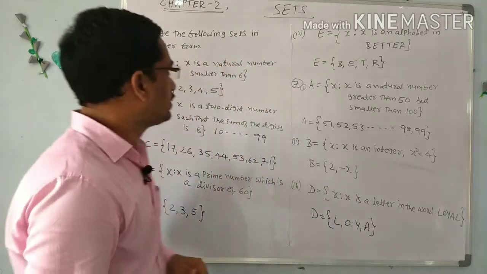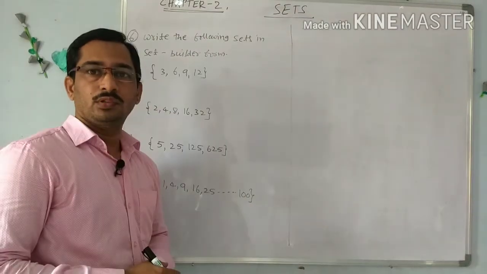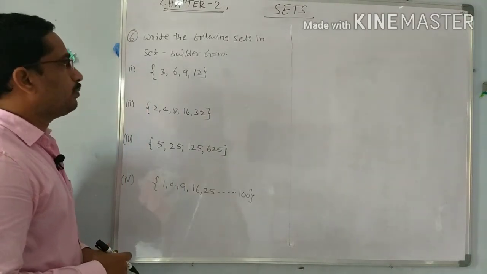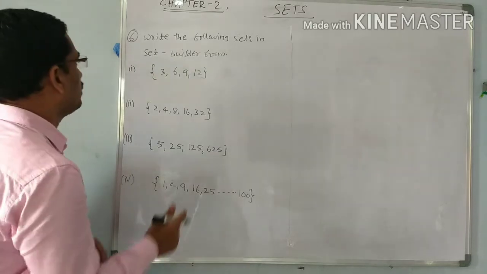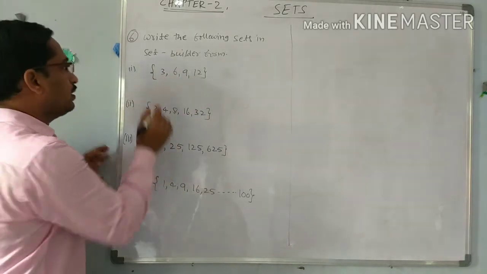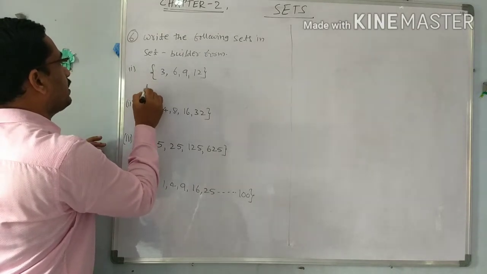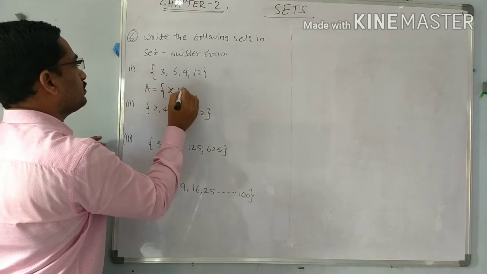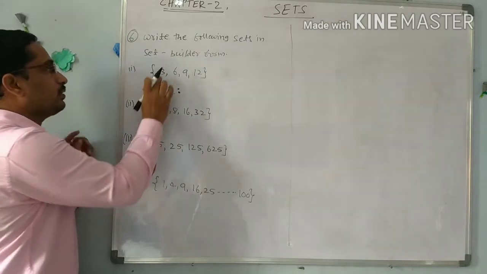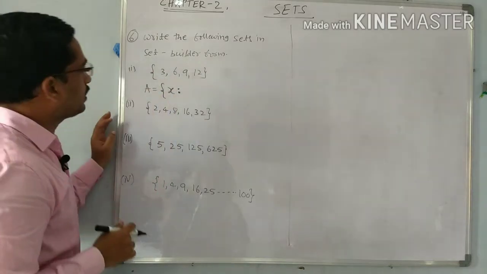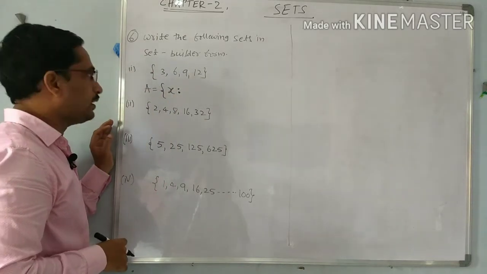Now next, 6th bit. Write the following sets in set builder form. See, the first is given 3, 6, 9, 12. So here I am selecting a set A, x such that, observe 3, 6, 9, 12. These are the multiples of 3, means in the 3 table.